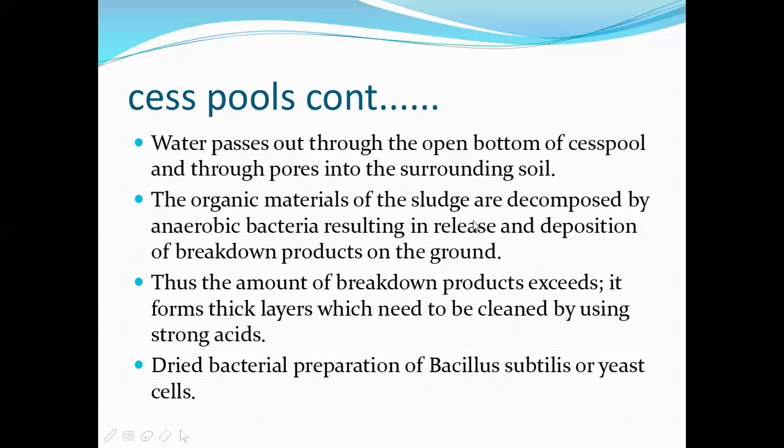These organic materials will be decomposed by anaerobic bacteria that are present in that sewage, and by this decomposition it will release different products, and the breakdown products will be deposited on the ground.